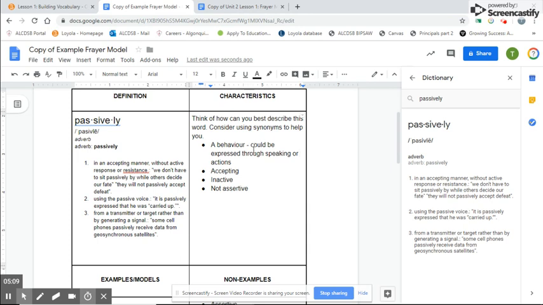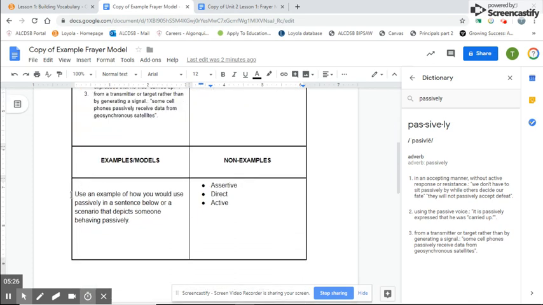Next, take a look at the characteristics. So how can you best describe this word? Consider using other synonyms to help you. So synonyms being words that are the same. So passively could be accepting, inactive, not assertive. These are words that are very similar to passively.